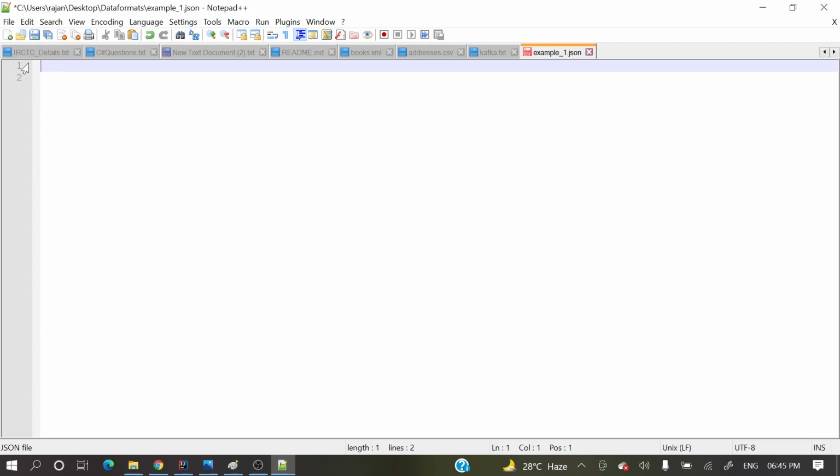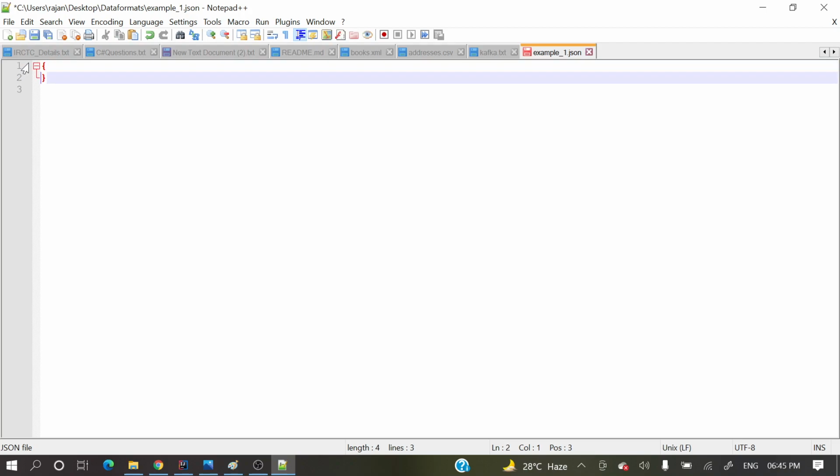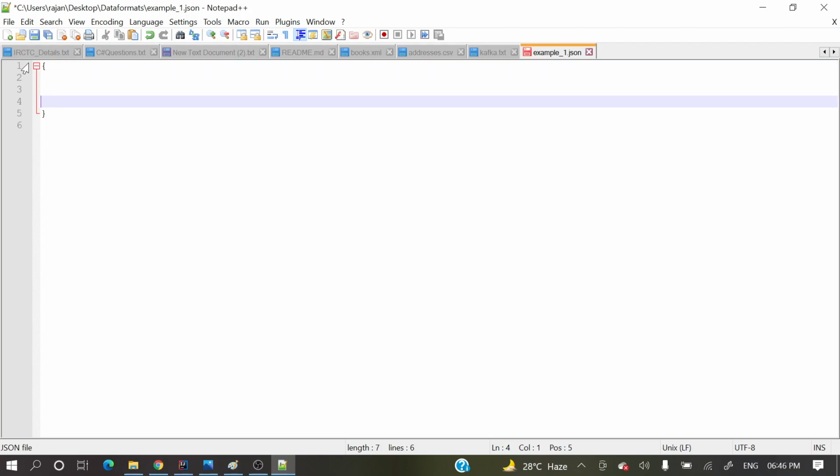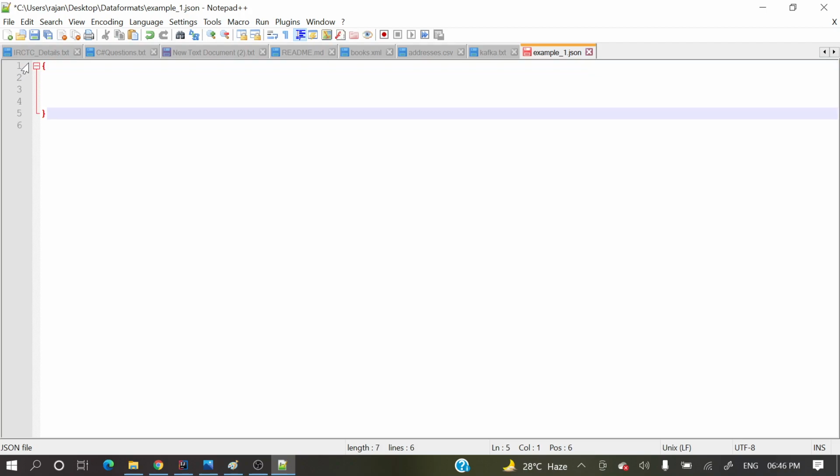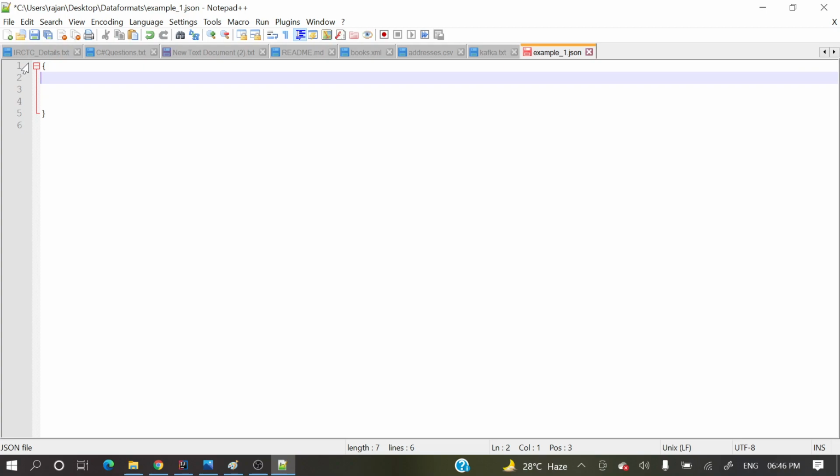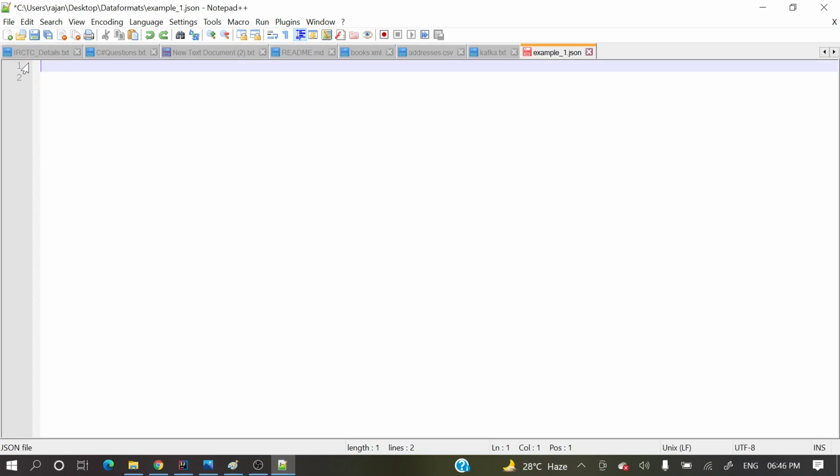Here one object is indicated by open curly brace and close curly brace, and inside it the data will be there. Each data item is a key value pair: key, then colon, then value, then comma.